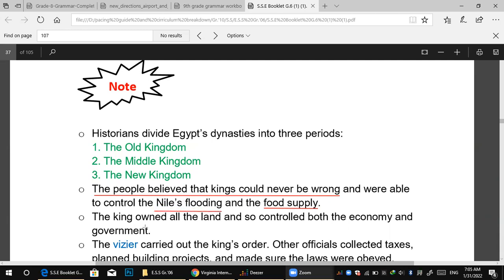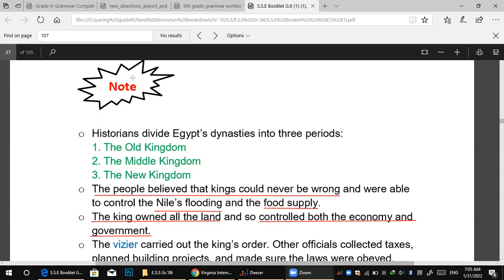Okay, the king owned all the land. You have to focus on this point. The king owned all the land and so controlled both the economy and the government. Of course, he controlled the money of the country and also the government. Okay, it's a very important note. You have to underline that.